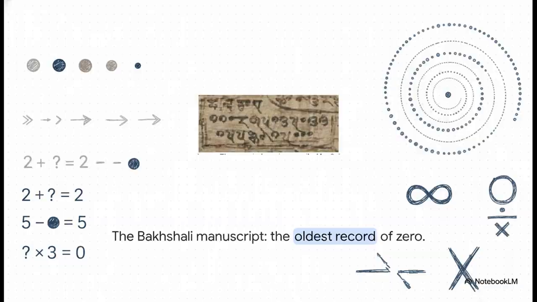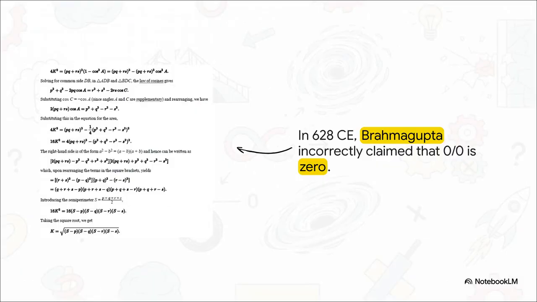And that brings us to the great Indian mathematician Brahmagupta in 628 CE. He was an absolute pioneer, writing down the very first rules for how to add, subtract, and multiply with this brand new number called zero. But when he got to division, he stumbled. He incorrectly claimed that 0 divided by 0 is simply 0. Honestly, it was an honest mistake at the very frontier of mathematics.